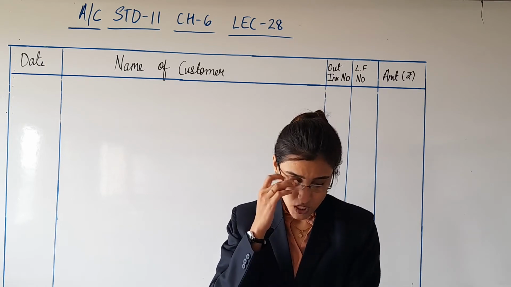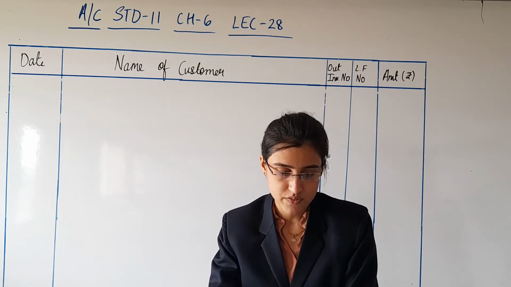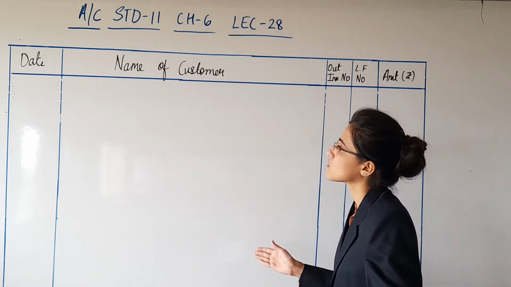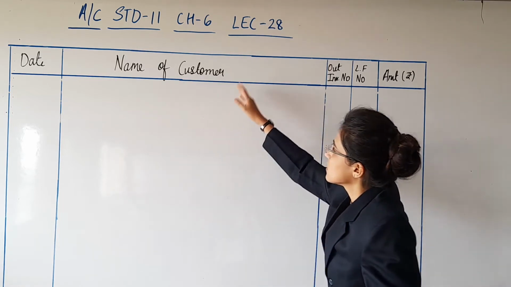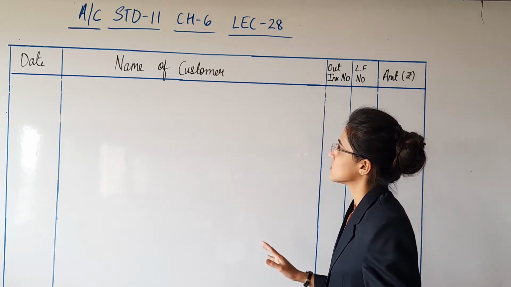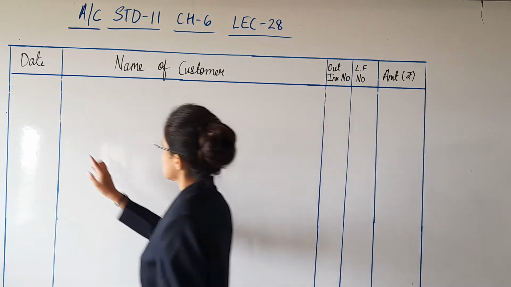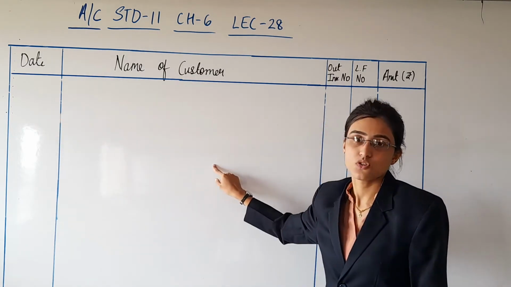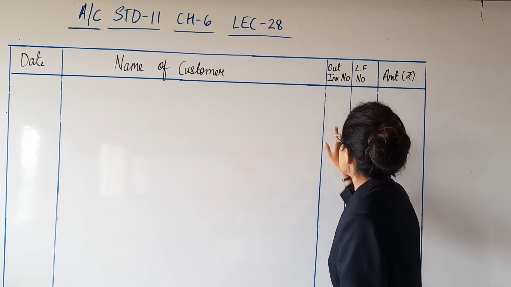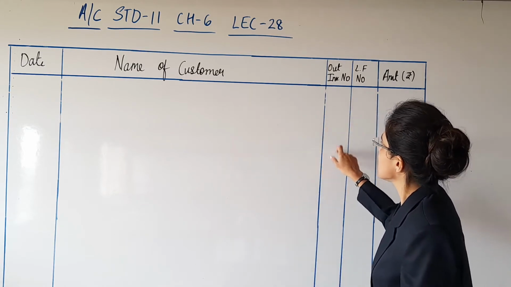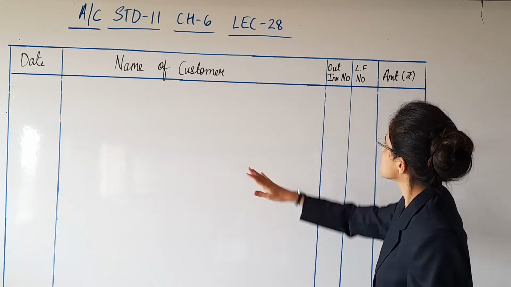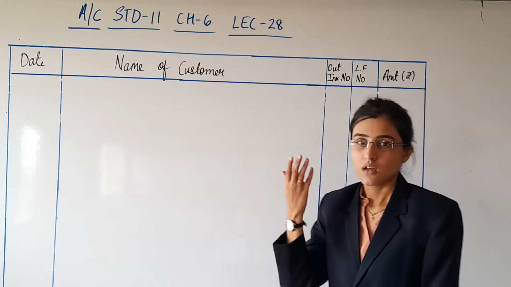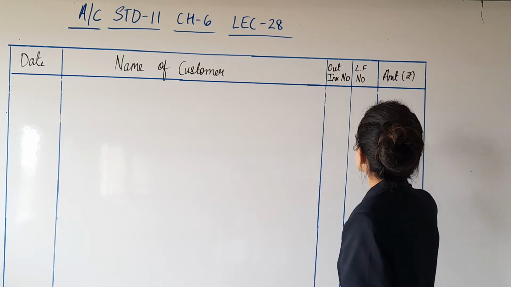4. On page number 134 you have a specimen of sales book, and I have also explained the difference between a purchase book and sales book: instead of name of supplier, the name of customer will be written here. That's the only difference. Here first you write year, month, date, name of customer, the person to whom you have sold goods on credit, bill number. In case of purchase it is inward invoice number, and in case of sales it is outward invoice number. Then you have ledger folio number. As usual, there would appear nothing in this. And amount.